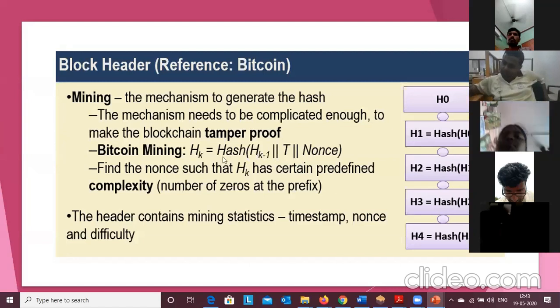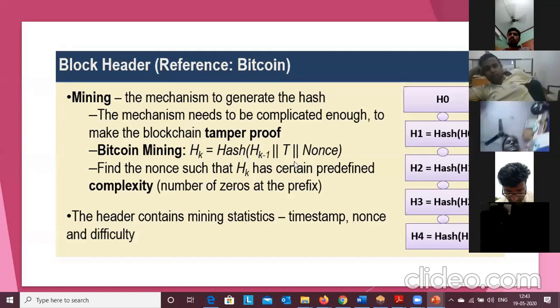We need to find H(k). We need to solve this cryptographic puzzle by having the previous hash and timestamp, and we need to find the nonce for which this equation will be satisfied. That is mining. Here T is the timestamp and N is the nonce.